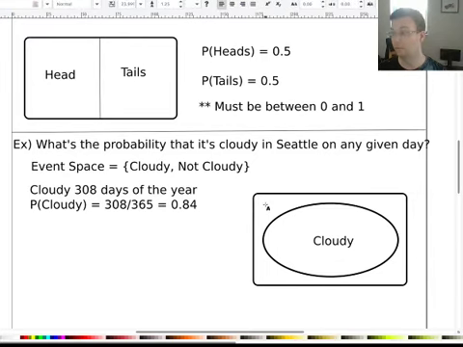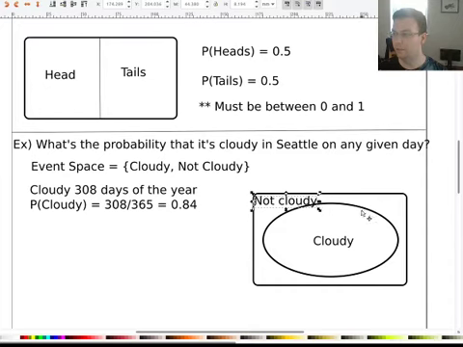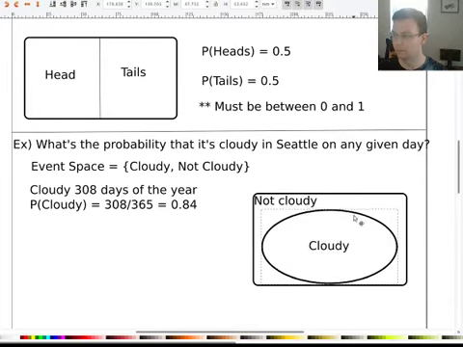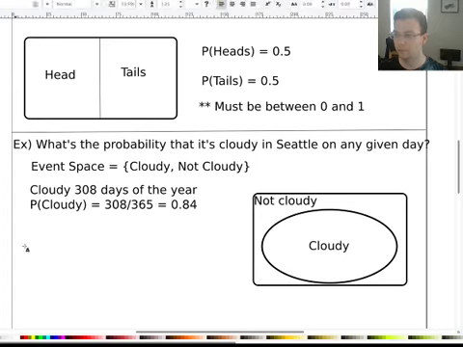Outside of that, though, there is still some room for a perfectly sunny day. So outside we'll say not cloudy. And what you notice about these is these events are what are known as complements of each other. So one thing you can say about complements is that P of not cloudy is equal to 1 minus P cloudy.